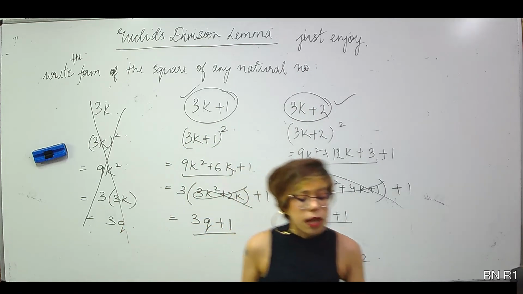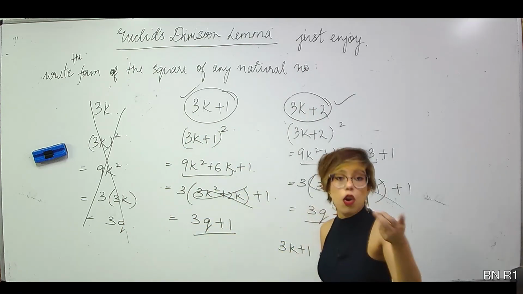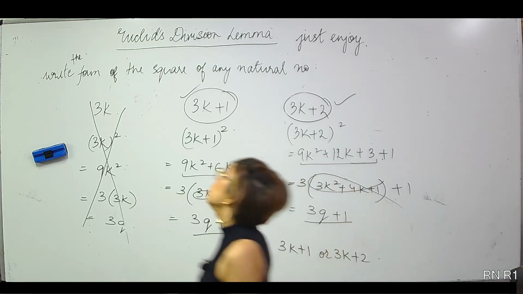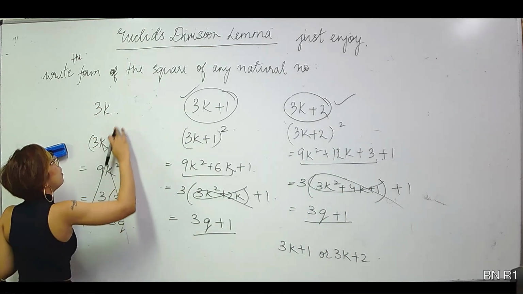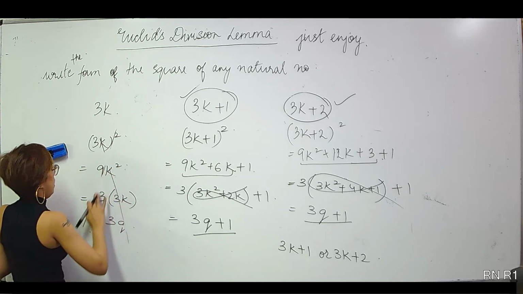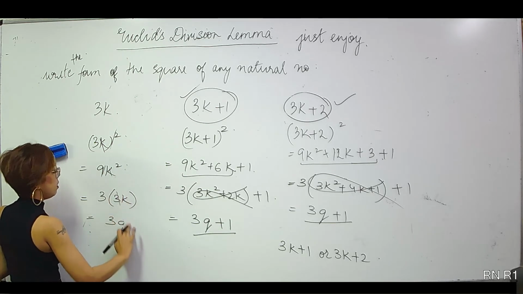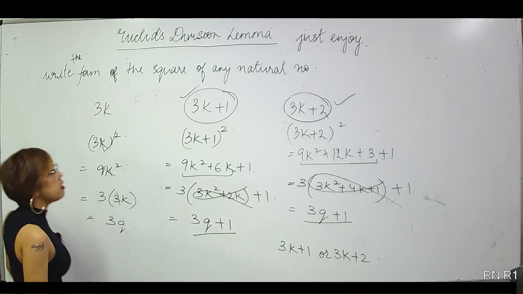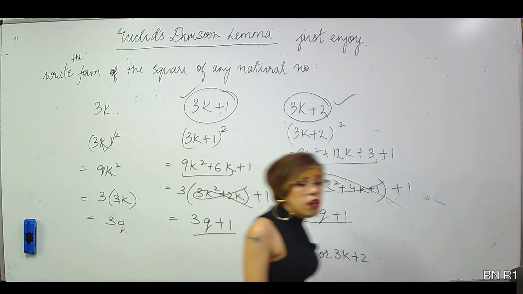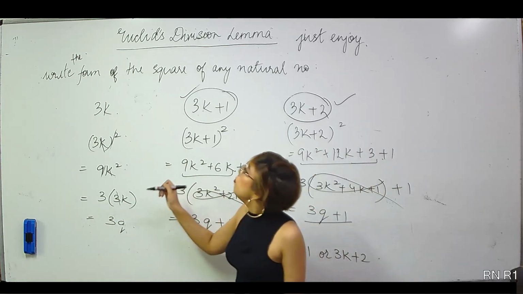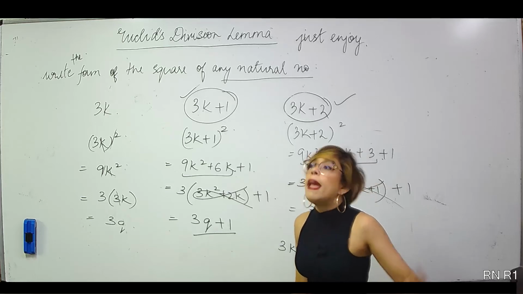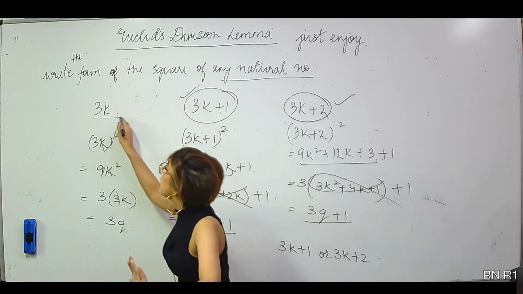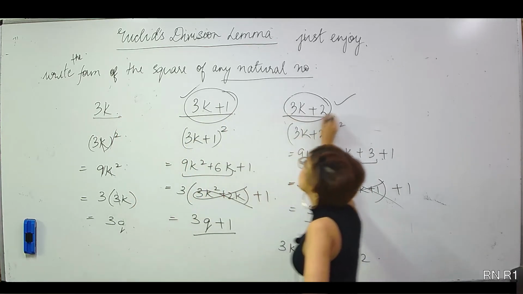So that means you need to tell me whether the square is of the form 3k or 3k plus 1 or 3k plus 2. Alright, hurry it up. I think sufficient time. Because I think the solution is on the board. I already did it. He says write the form of the square of any natural number. Any natural number? It either has to be of the form 3k or 3k plus 1 or 3k plus 2.